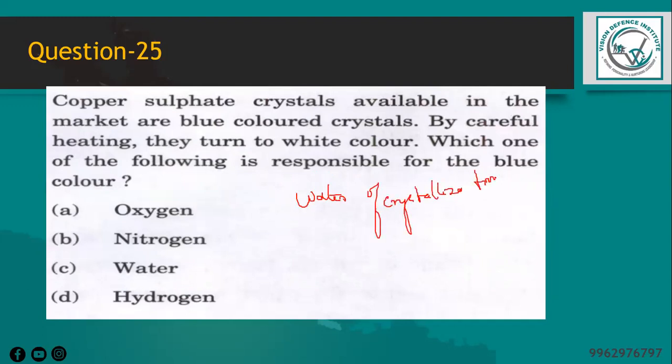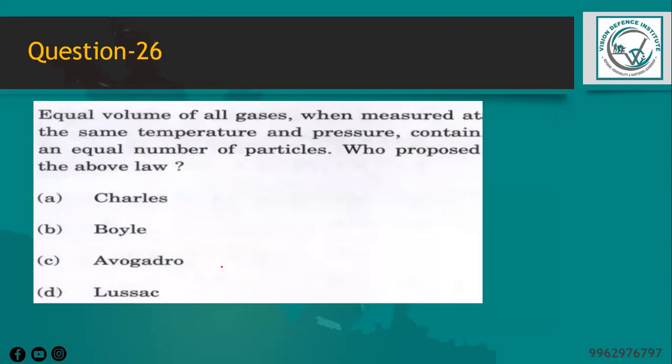The chemical formula of copper sulfate is CuSO4·5H2O, so it's a pentahydrate, which means each copper sulfate is associated with 5 water molecules. When the crystals are heated, these water molecules are driven off and the crystal becomes white. So the water is responsible for the blue color. Option C.